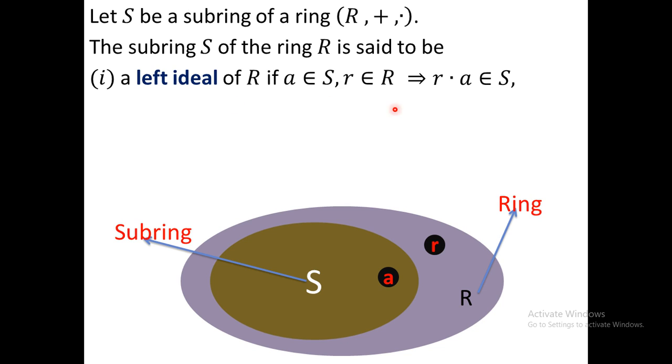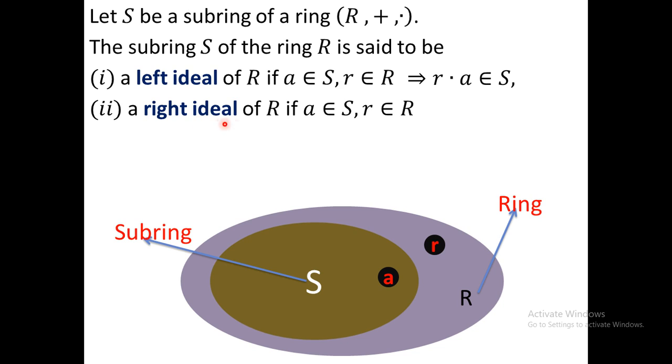Similarly, if you take a·r, you know that r·a and a·r are not always equal. They will be equal when R is a commutative ring, that is, if the multiplication is commutative in R. However, if we calculate a·r, that means you have to take r on the right-hand side of a, and if a·r belongs to S, then the subring is called a right ideal. So here is the definition: it is called a right ideal if a belongs to S and r belongs to R implies that a·r belongs to S.